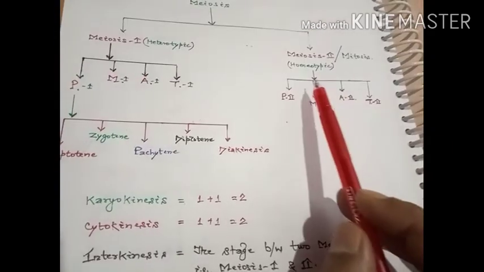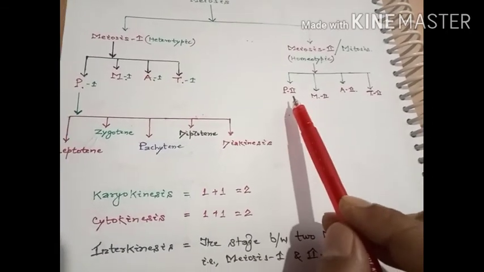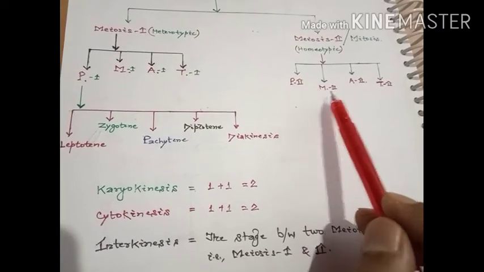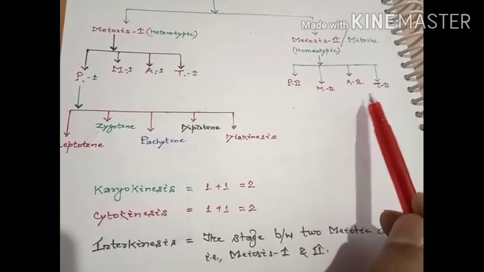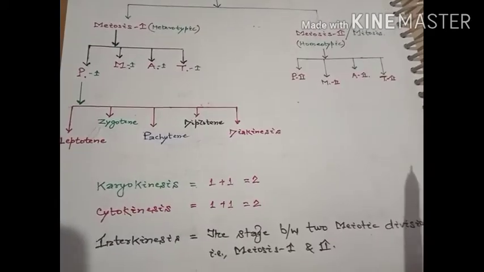Again, the meiotic 2 type of division is divided into different substages, which are prophase 2, metaphase 2, anaphase 2 and telophase 2. Afterwards, the cytokinesis takes place.